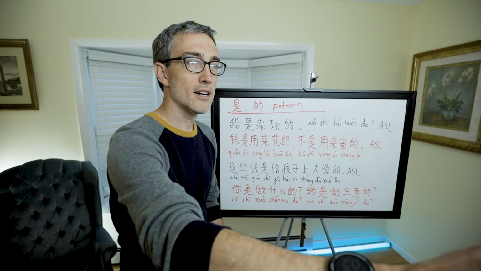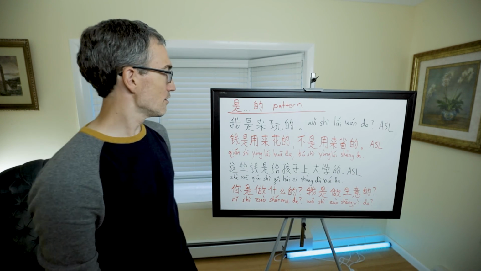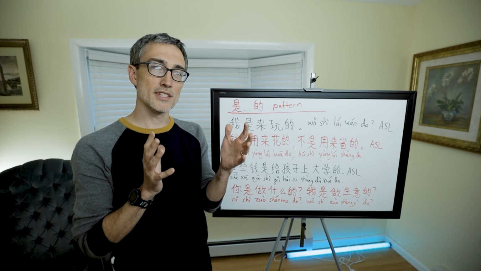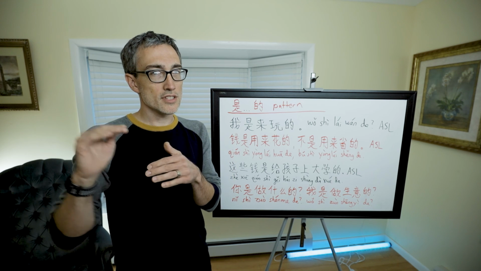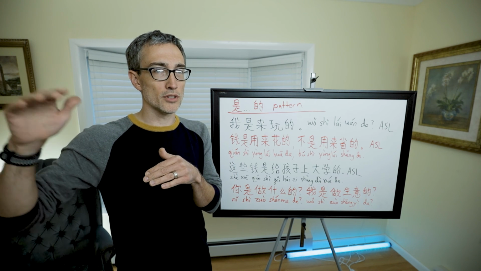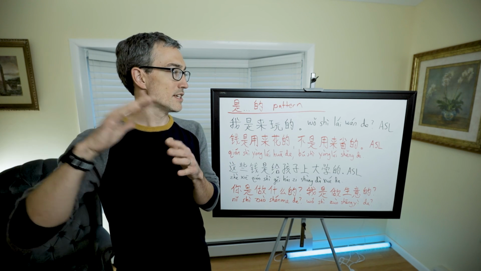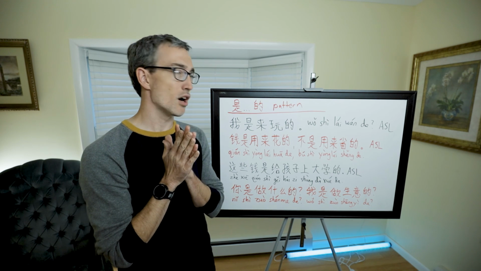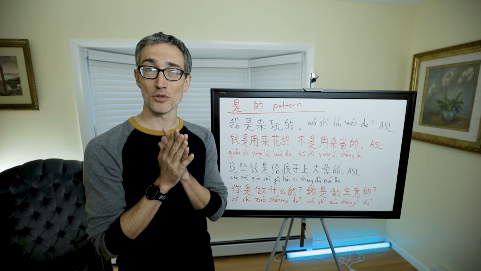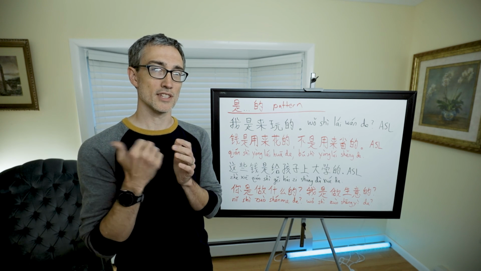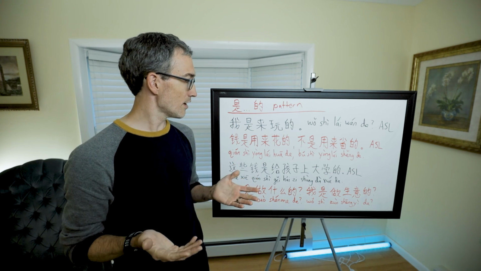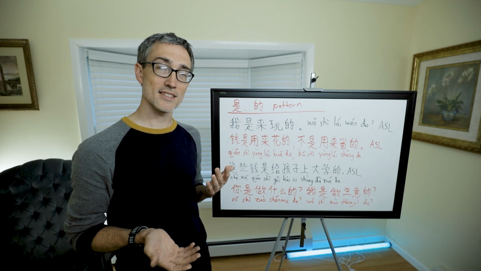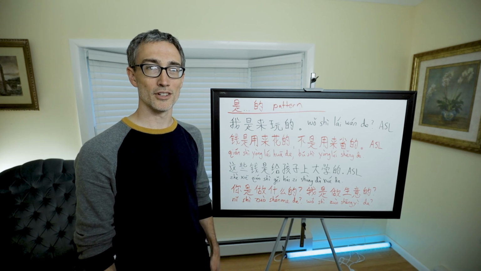All right. That's the end of this video. So in this video, we're seeing other uses other than just the clarifying information one that we learned in HSK 1. Now we're seeing other uses of the 是的 construction. It's a little bit broader than what some people refer to as the classic construction, which is that clarifying one. So here it is. I hope that some of this is sinking in and makes sense. And just keep on plugging away. You're gonna make it.